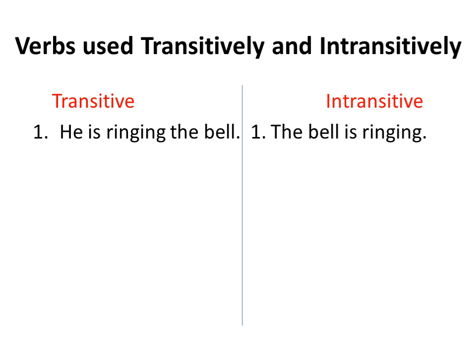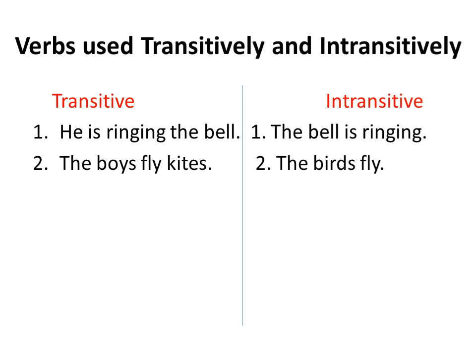So the bell is ringing. Here the word ringing is making complete sense. So it is intransitive, means ringing word can be used as transitively as well as intransitively. The boys fly kites. Here I use the verb fly as transitively because the boys fly what? It needs a direct object. But the birds fly. Here the word fly is working as intransitive verb because it does not require any direct object to make the complete sense.